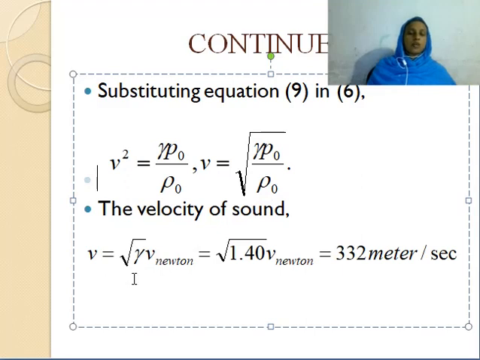Now we get an error term, root gamma times the velocity of Newton. Substituting all these here, you get 332 meters per second. Now the velocity of the sound matches with the observed velocity.